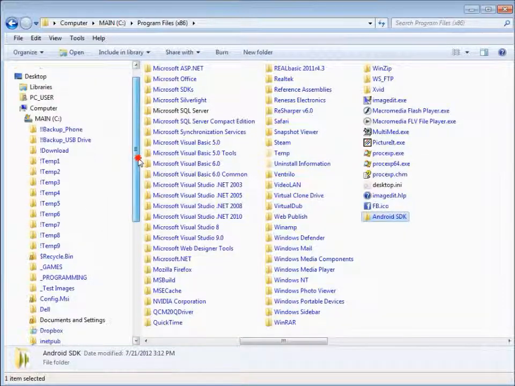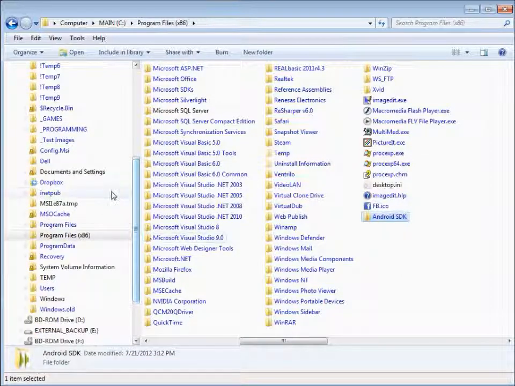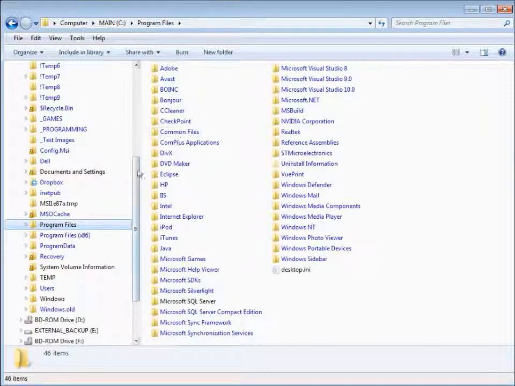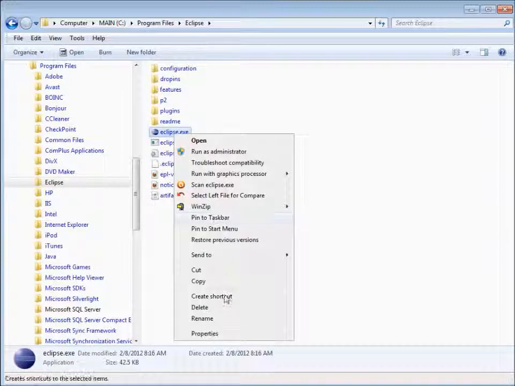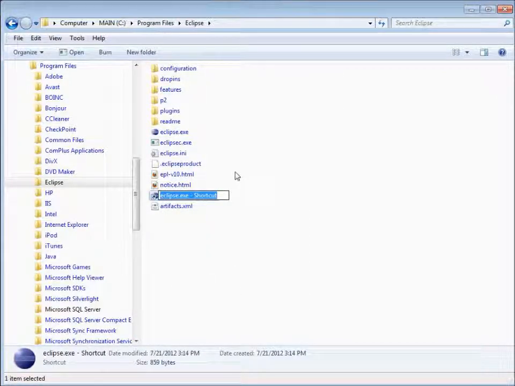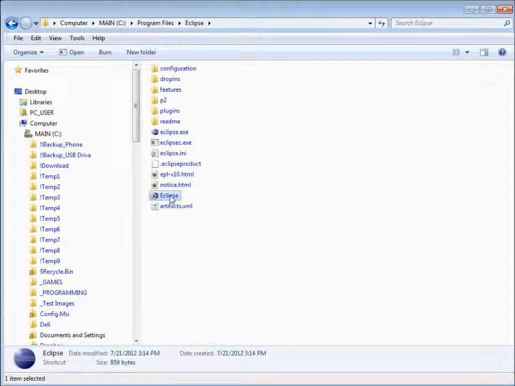And what we're going to want to do is go ahead and create a shortcut for the Eclipse, and we're going to move that up to the desktop.